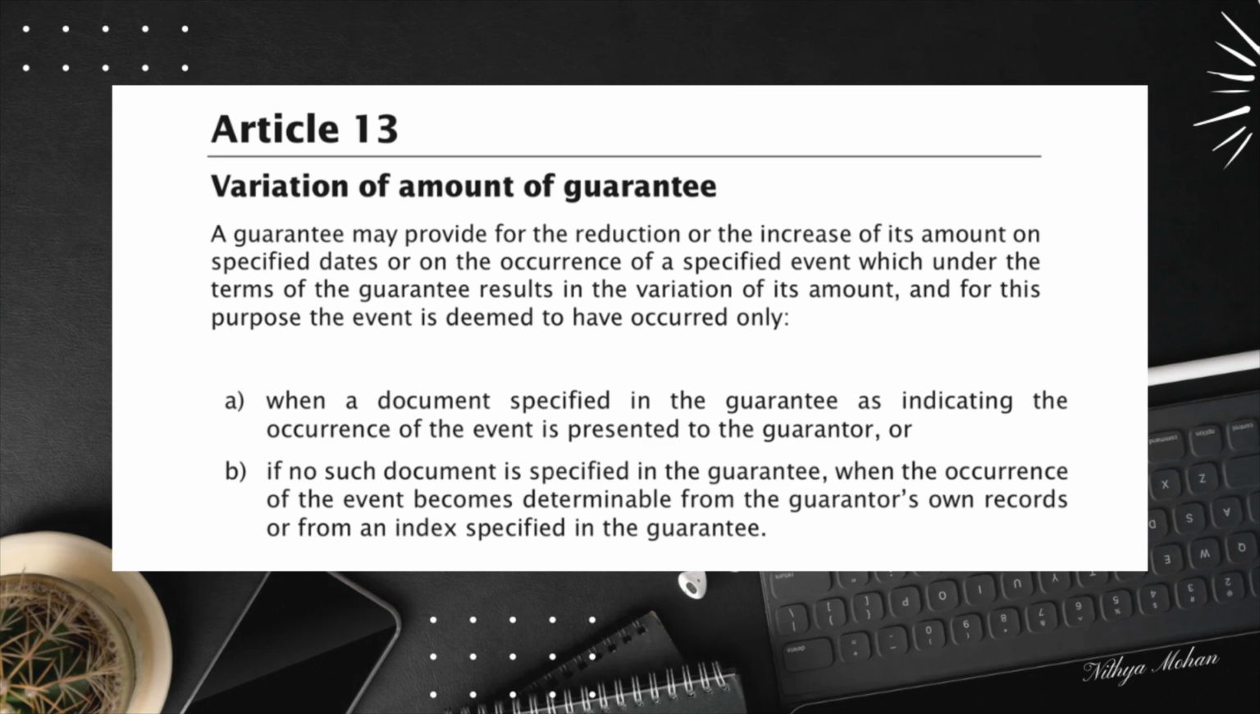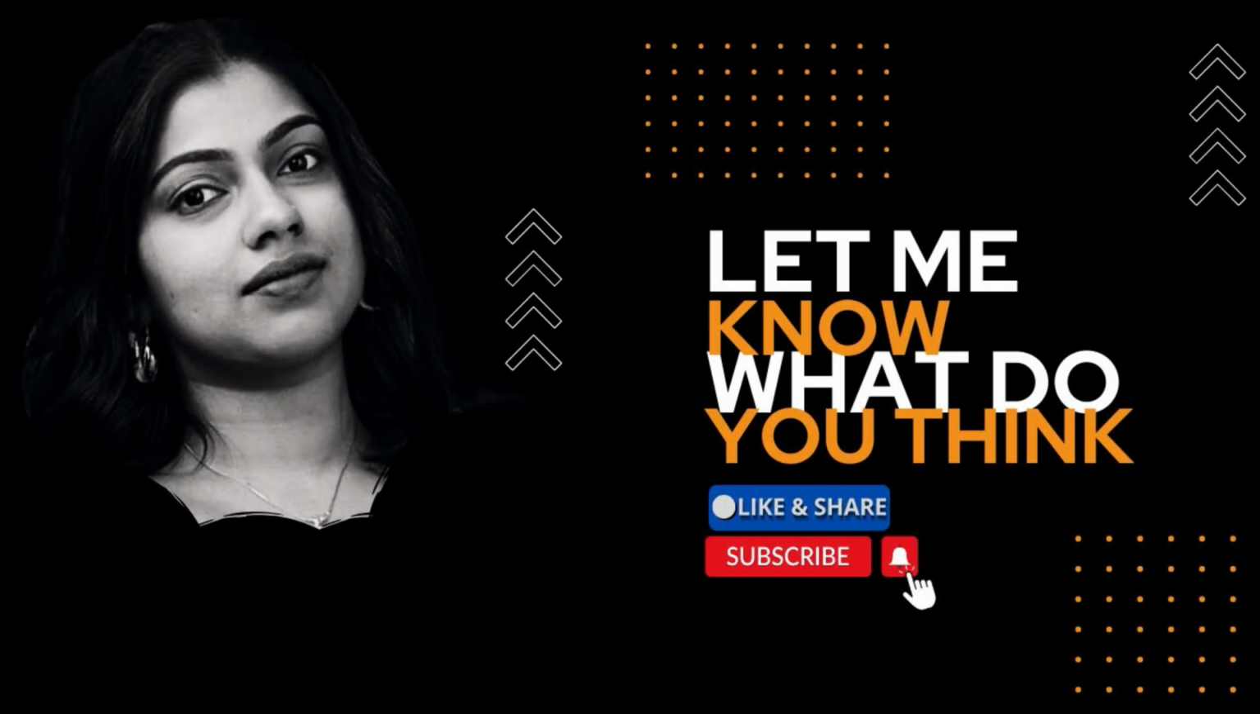Now, practical implications and key takeaways. To recap, here are the essential points to remember about amending the amount under URDG 758. First, ensure that the terms of the guarantee provide a clear mechanism for monitoring the exposure. Second, avoid general provisions that could compromise the guarantee's independent nature. Third, use one of the three determinable sources specified in Article 13 to adjust the amount. So that brings us to the end of this section.